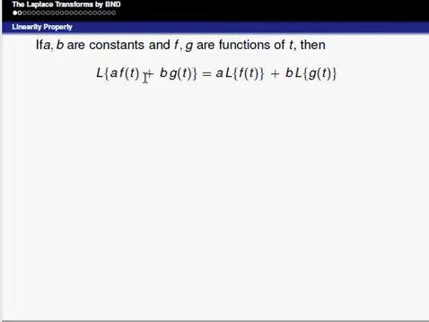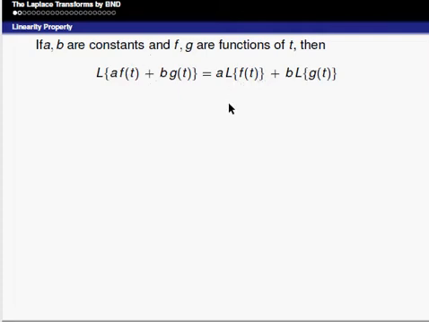Sometimes if it is a negative term, that is Laplace of a into f of t minus b into g of t is equal to a into Laplace of f of t minus b into Laplace of g of t. Here a and b are constants. So, we take a outside the Laplace, and split the function into two parts. Whatever the sign, plus is plus or minus is minus, we replace the term.